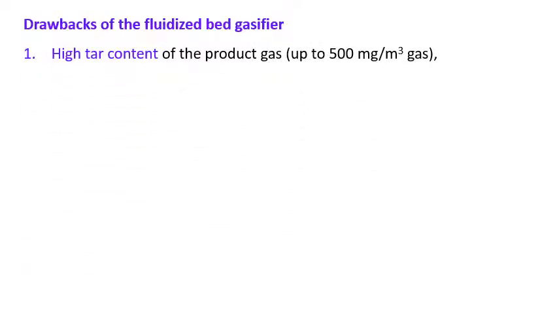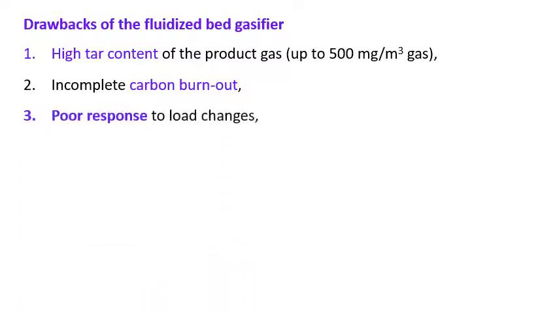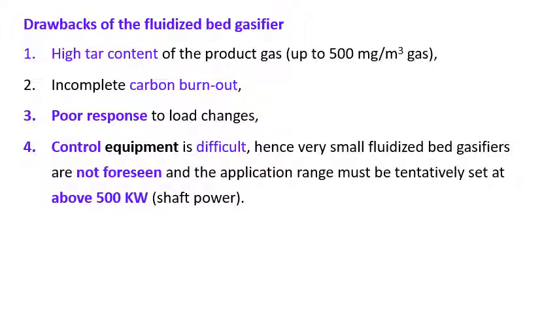Let us see what are the disadvantages or drawbacks of the fluidized bed gasifier. High tar content, that is around 500 milligram per meter cube of gas, incomplete carbon burnout, then poor response to load changes, and control equipment is difficult, hence very small fluidized bed gasifiers are not foreseen, and the application range must be tentatively set at about 500 kilowatt shaft power.